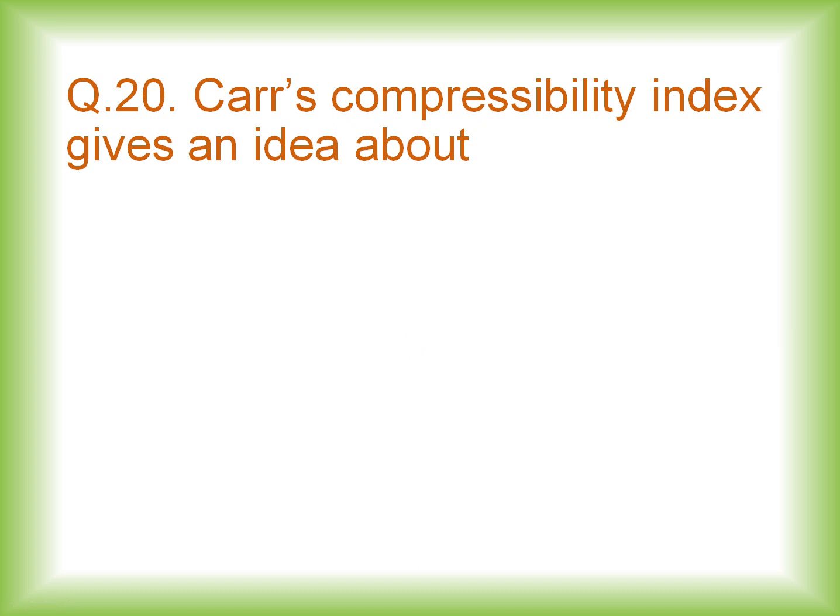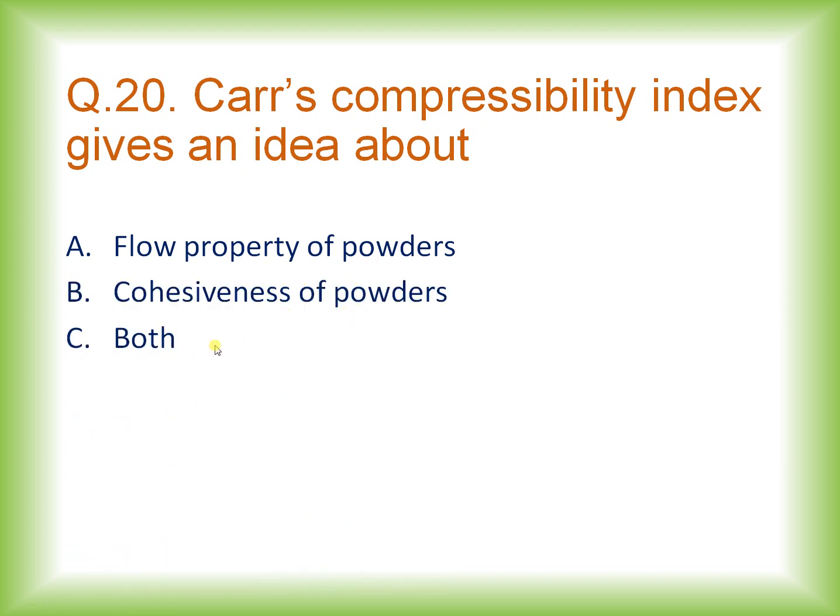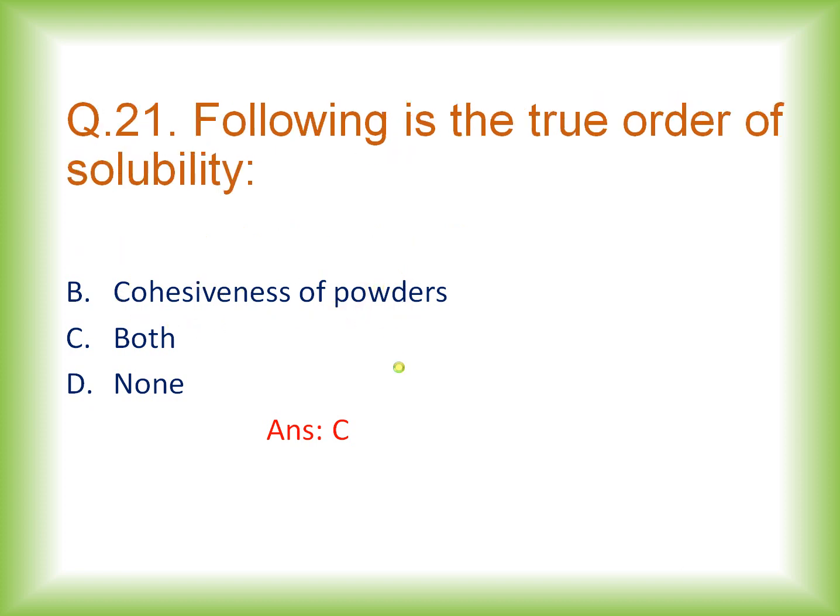Coming to the next question, that is Carr's index or compressibility index gives an idea about. The options are flow properties of powder, cohesiveness of powder, both, none. And the right answer for this is both, because Carr's index or the compressibility index gives us the idea about the flow properties of the powder as well as the cohesiveness of the powder. So this is the parameter which not only gives you the idea of the flow properties of powder but also the cohesiveness of the powders.